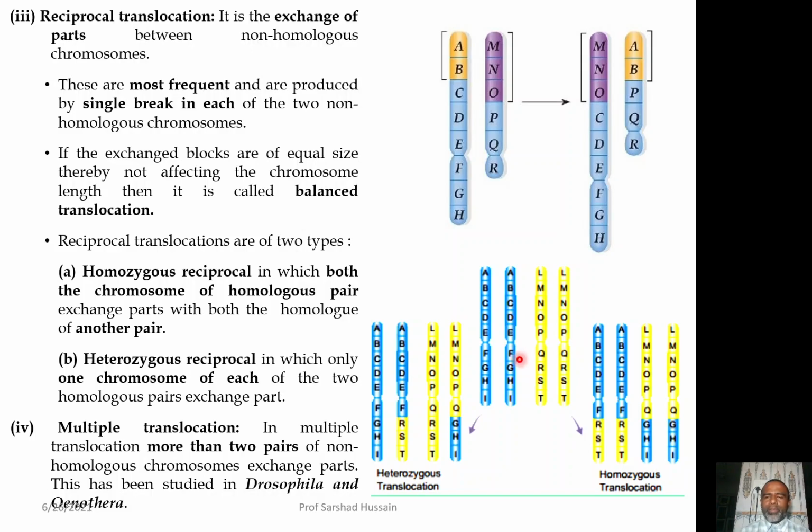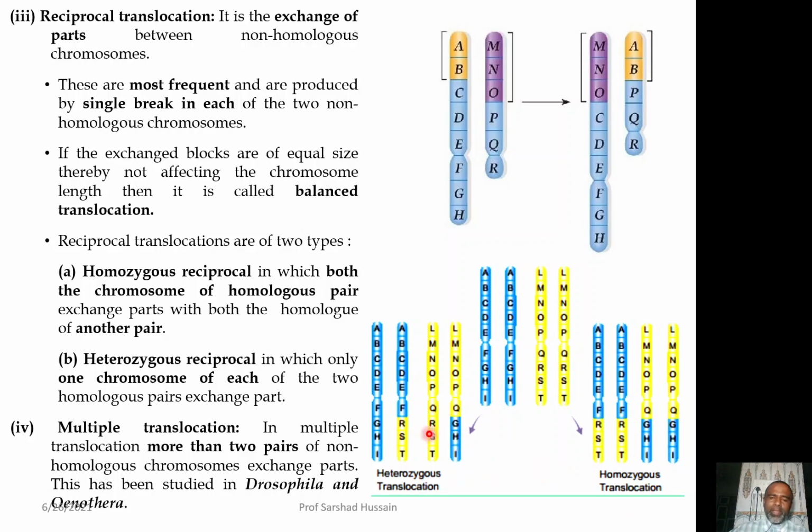Now, if the exchange of parts takes place between both chromosomes of the non-homologous pair, you can see that both these blue chromosomes have taken the part from the yellow, and both the yellow chromosomes have taken the part from blue. So here both the chromosomes of a pair are involved and they have exchanged the part. This is called homozygous type of translocation.